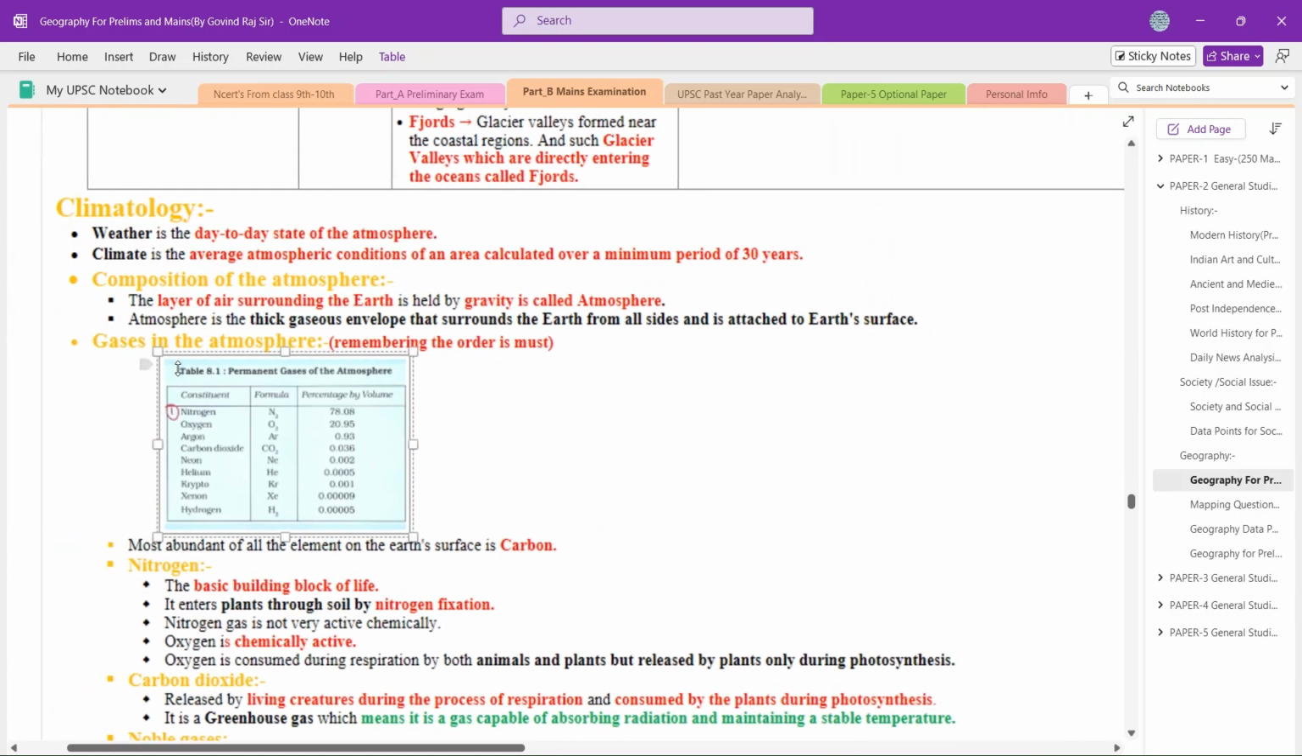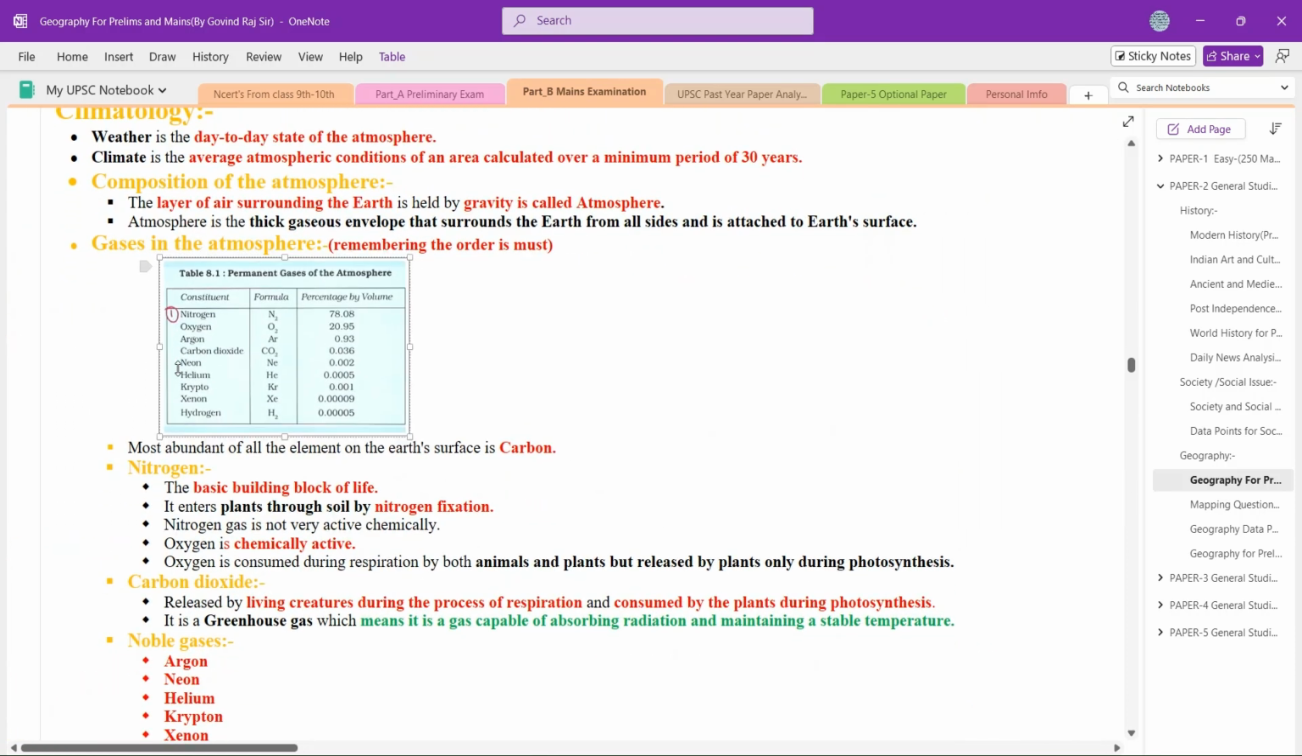As we know, in the general atmosphere we have a mixture of nitrogen, oxygen, carbon dioxide. But here we have to remember which gas is more and which gas is less. You should have a general idea.